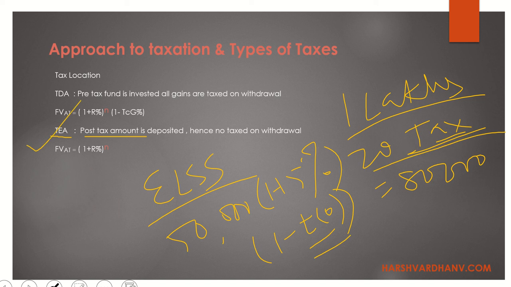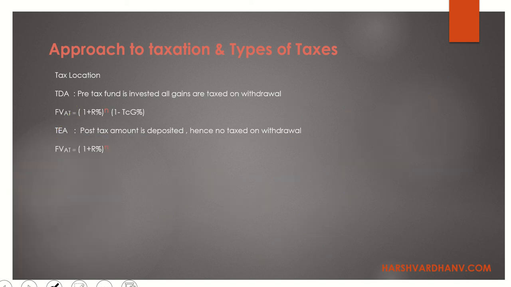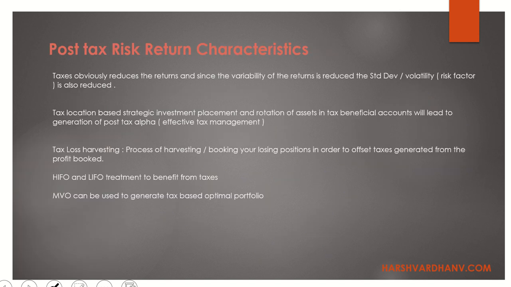So the tax exemption accounts are those accounts which will take your post-tax income, and there will be no taxes on the withdrawal. So obviously there are going to be some withdrawal rules like your 3-year lock-in, 5-year lock-in, 2-year lock-in, depends on the product that you are investing in. Okay, it's nothing to really think on. This is another simple thing that they have mentioned. I don't know why they have confused us so much. It is very simple.